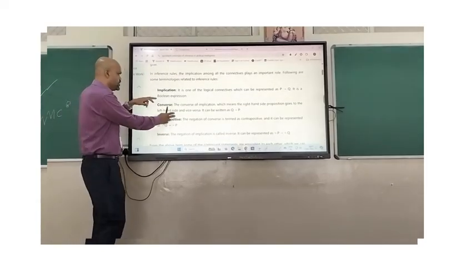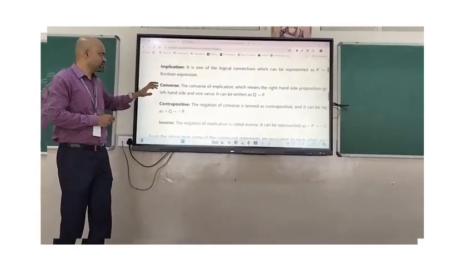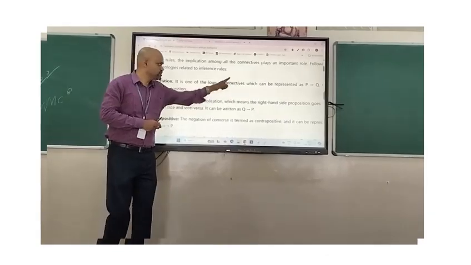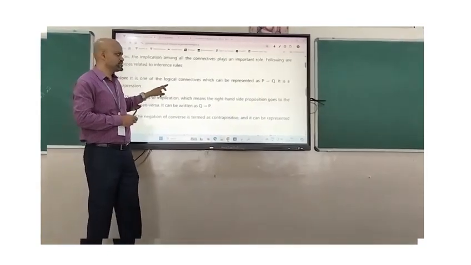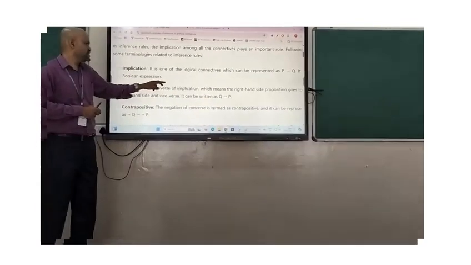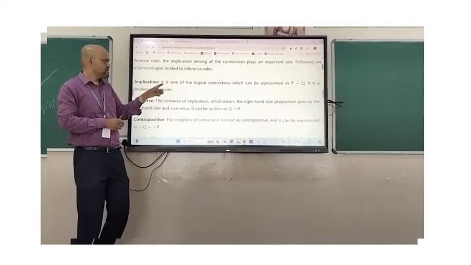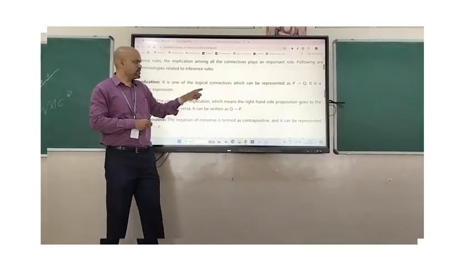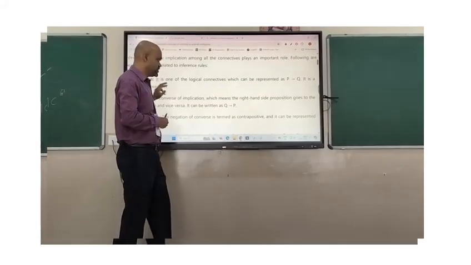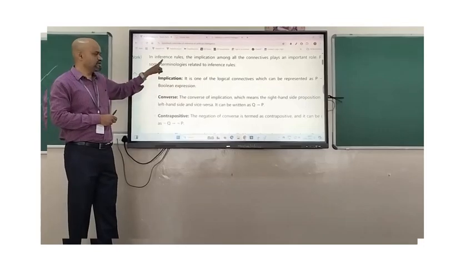So the inference rules we can classify into 4 types. The first one, implication. Implication means it is a logical connective which can be represented as P implies Q. Then we can call it a Boolean expression. So implication is one of the logical connectives which can be represented as P implies Q. So it is one of the rules of inferences, and we call it an implication.